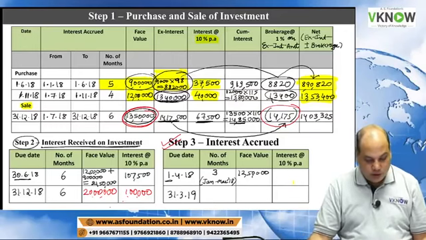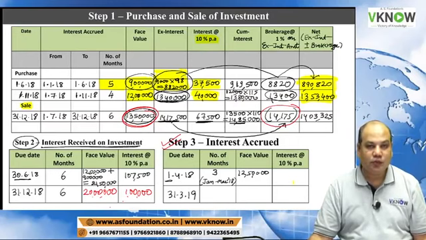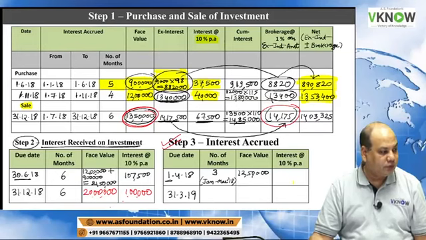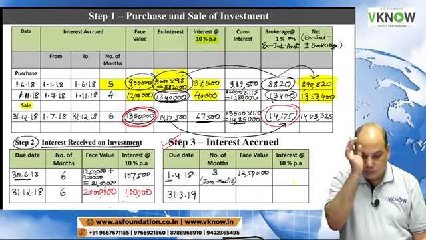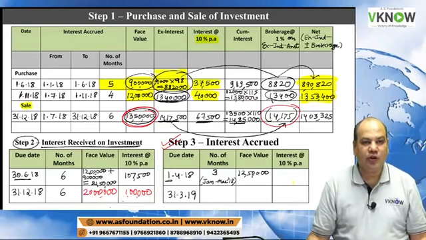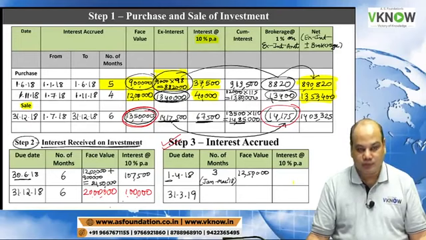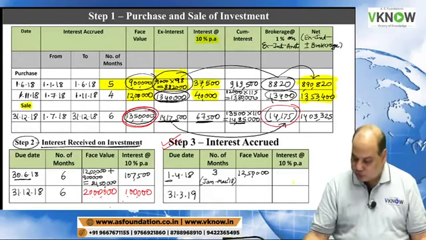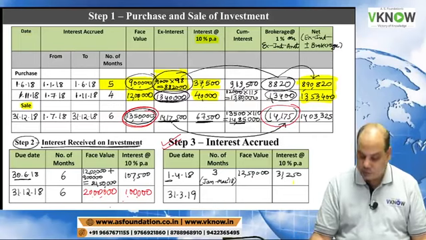So please tell me, 12,50,000 into 10% into 3 by 12. So that will come to 31,250. Very good. Those who have answered, very good.